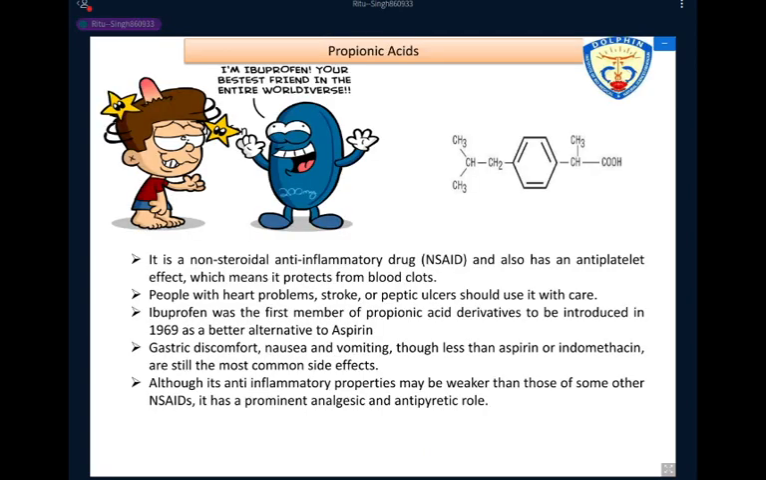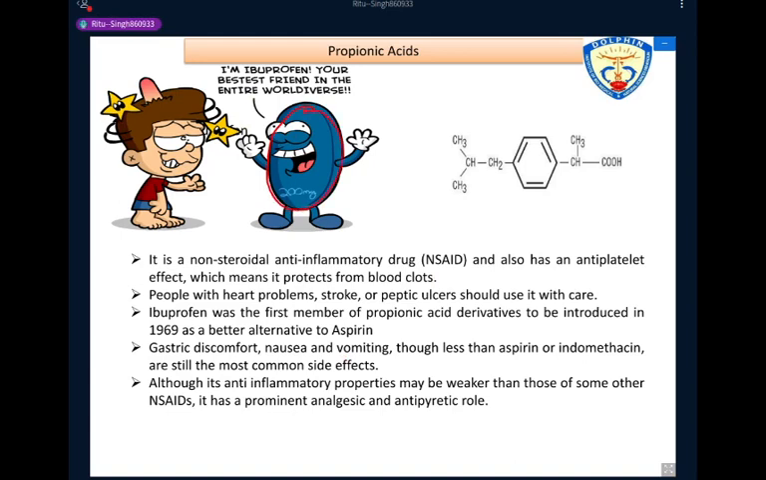Okay. Next, we discuss the carboxylic acid category drug, that is propionic acid. Numerous phenyl acetic acid and propionic acid derivatives have been synthesized and found to be active as anti-inflammatory agents. And the most commonly employed agent from this class is ibuprofen.